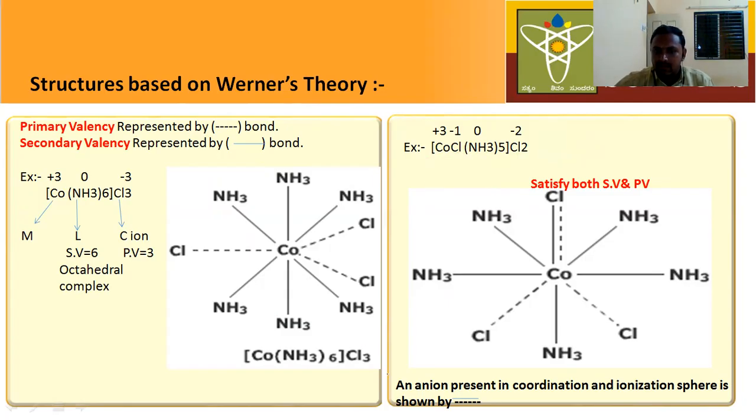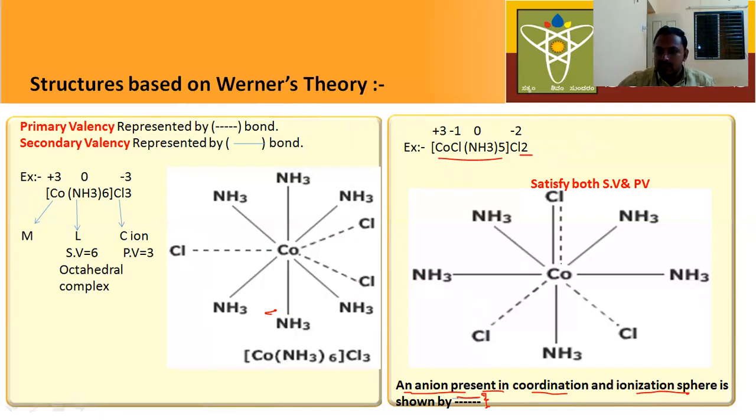Here, if an ion is present in both the coordination sphere and the ionization sphere, it is denoted by both solid and dotted lines. Here the Cl minus ion is present in both. It is present in the coordination sphere, and also in the ionization sphere. Ionization sphere means counter ions.